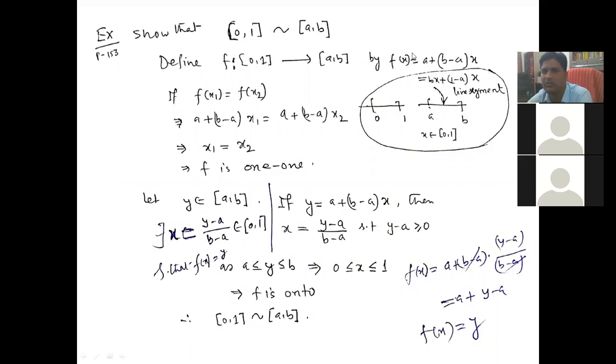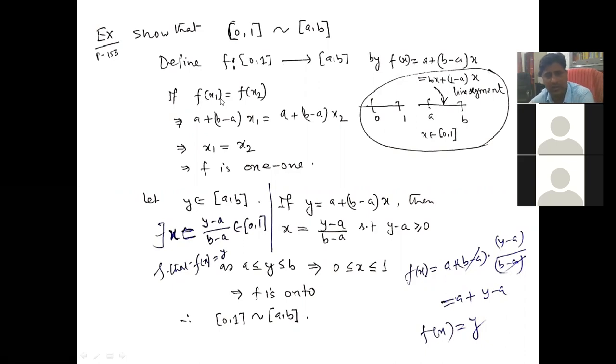So if we define the map f(x) equal to a plus (b minus a) times x, then if we take x equal to 0, we are getting a, and if we put x equal to 1, then we will get this point b. That means this map covers all the members of this interval. So this is a map from the closed interval [0, 1] to the closed interval [a, b]. Now you can check it.